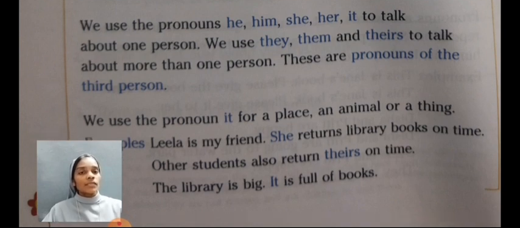See, we use the pronoun it for a place or an animal or a thing. किसी भी वस्तु, जानवर या जगह के लिए कौन सा pronoun यूज करते हैं? It. For example, Leela is my friend. She returns library books on time. She means Leela. Other students also return theirs on time. The library is big. It is full of books. It means the library, the place.